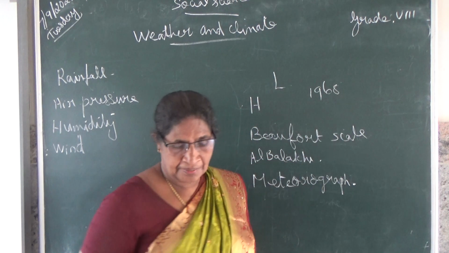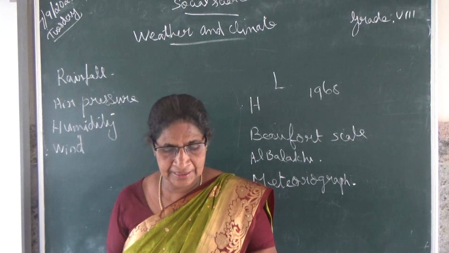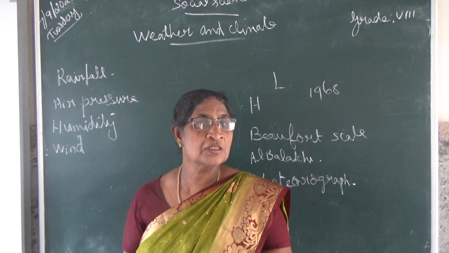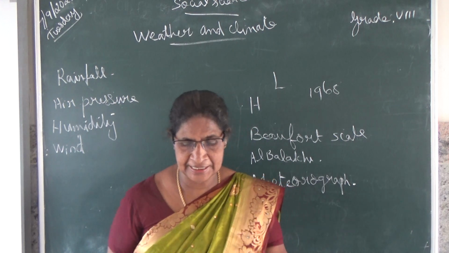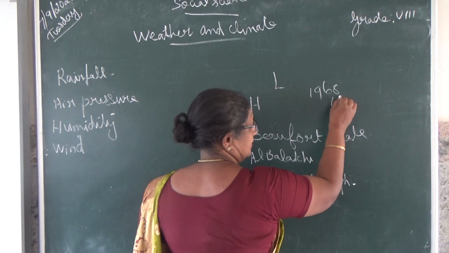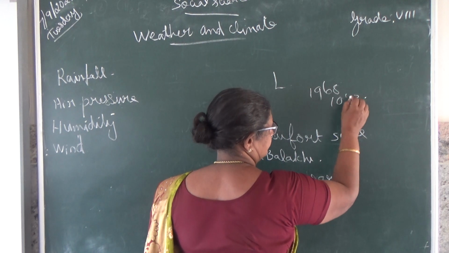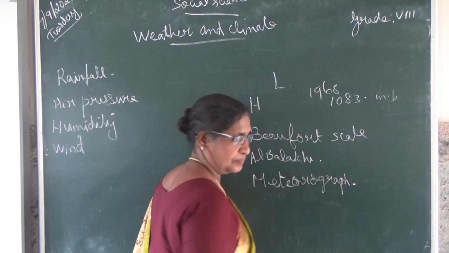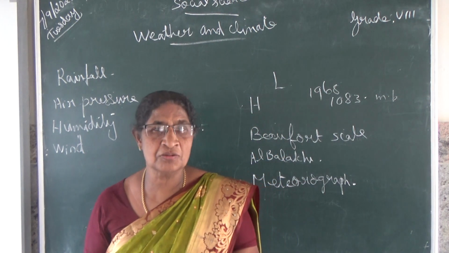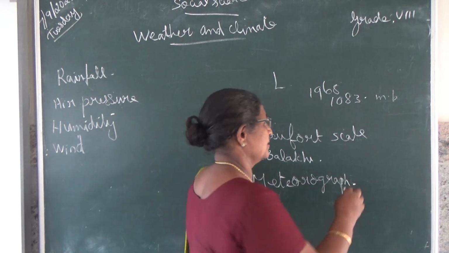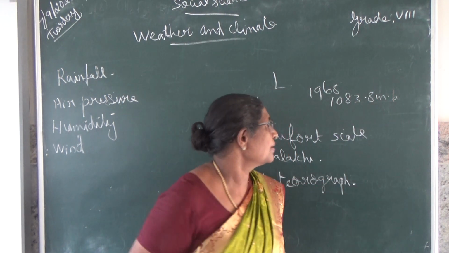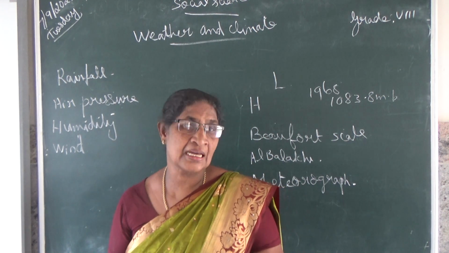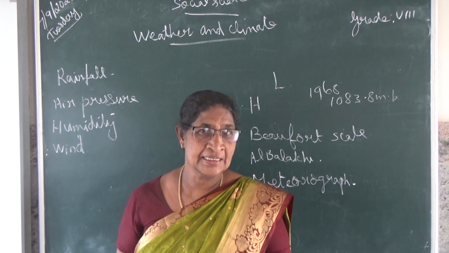1968, that high pressure area that is marked in Russia. The pressure was 1083.8 millibar. That is the highest air pressure measured in Russia.